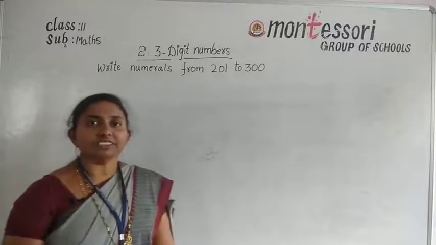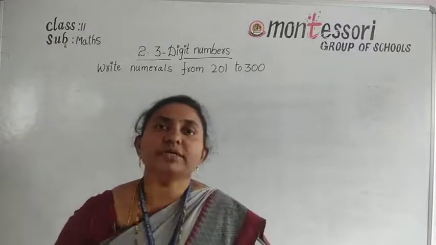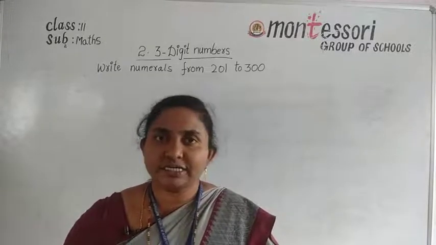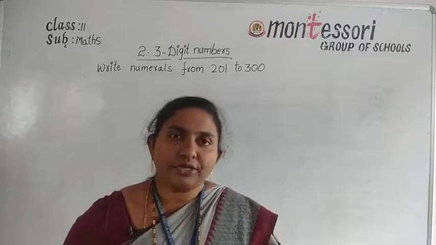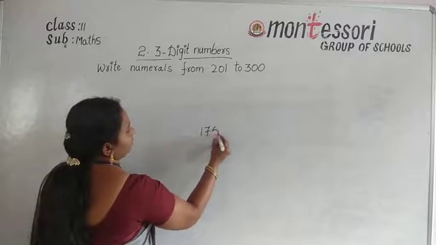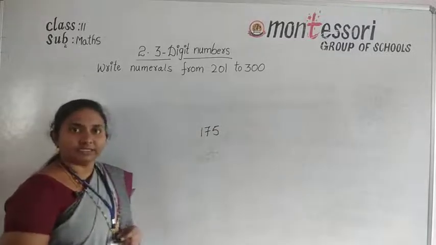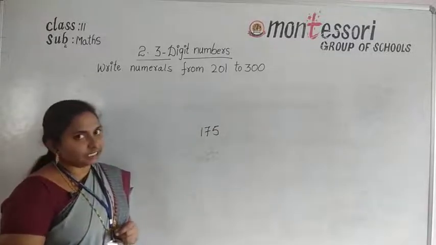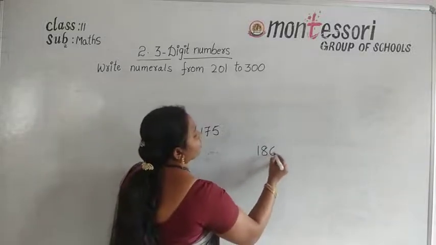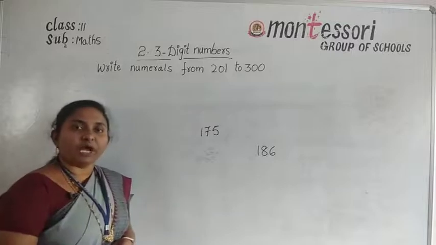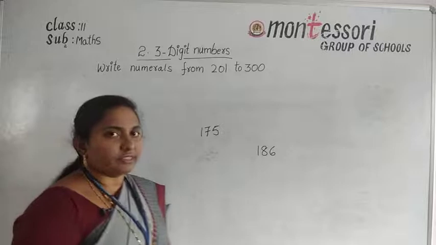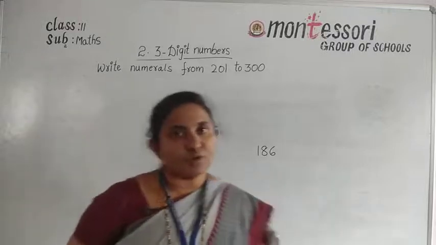In last class, we discussed the topic 101 to 200 numbers. Did all of you practice the numbers? Okay. Now, what is this number? Yes, 175. And what is this number? Yes, 186. Okay, understood? So maybe I think all of you should practice the numbers more and more.